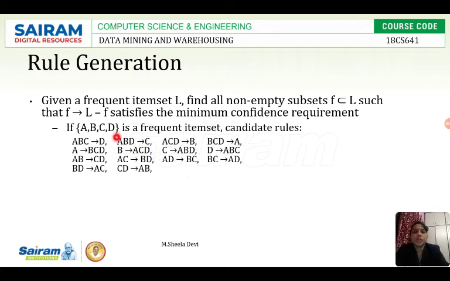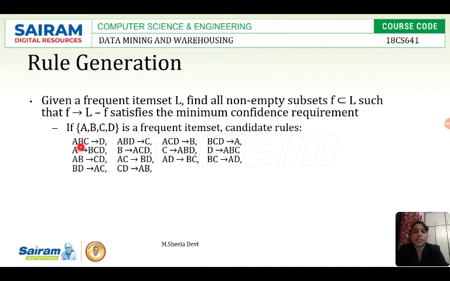From this item set ABCD, how many candidates can be generated? With the help of the formula F tends to L minus F, where F is a subset of L and L is ABCD.